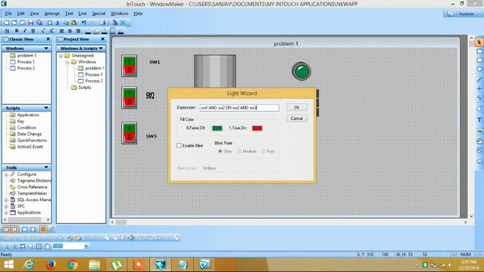Remember here that the InTouch software uses the principle of DMAS, so multiplication would be done before addition. So you don't have to worry about writing the expression. It is very simple.